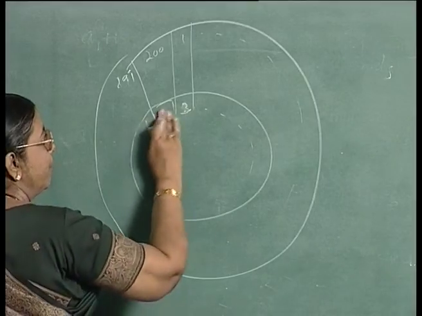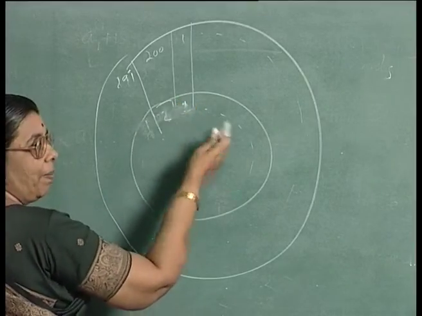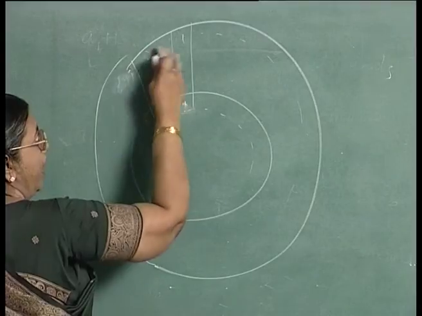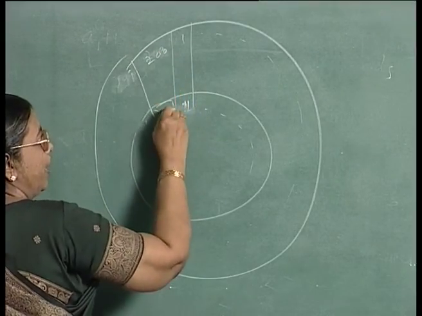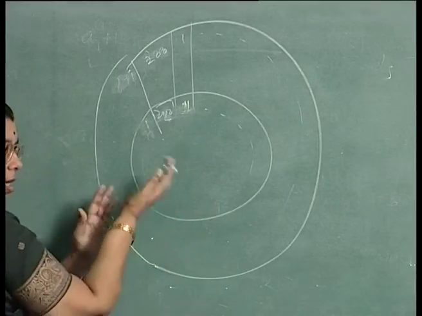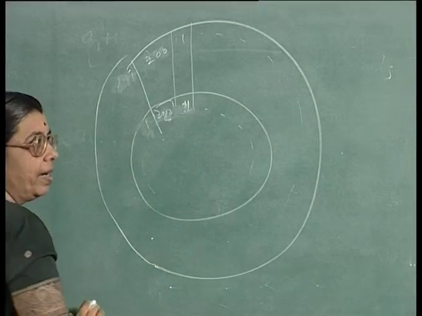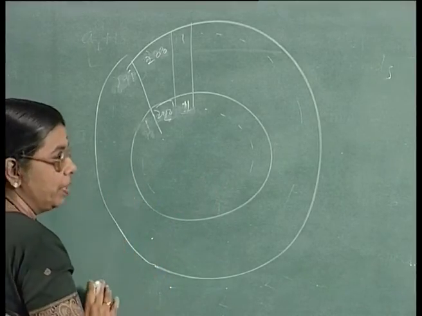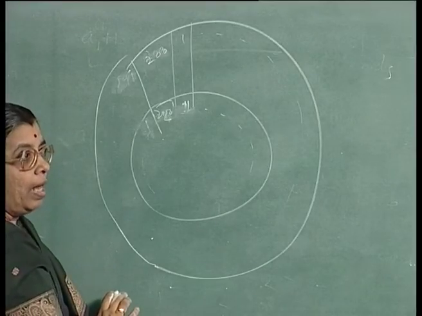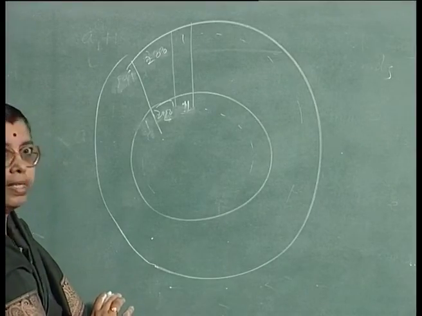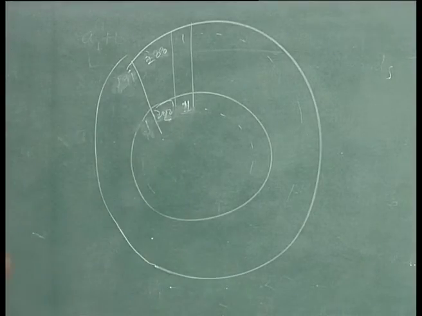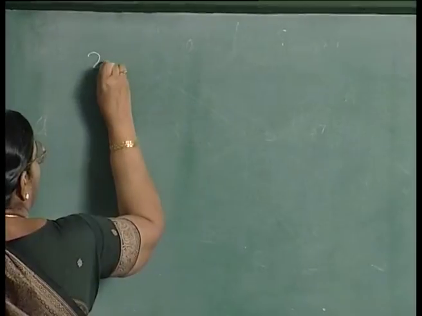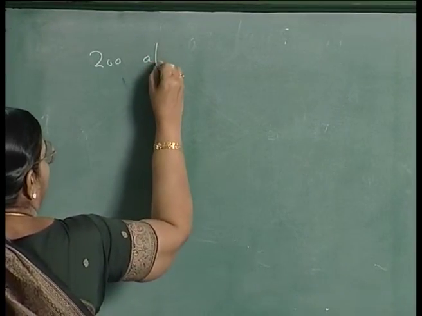The first alignment, of course, if I number them as 1 to 200 and 1 to 200, 1 and 1 will align, 200 and 200 will align, and so on. If I rotate through one sector, then 2 will align with 1 and so on. So, how many possible alignments can you have? You can possibly have 200 alignments.